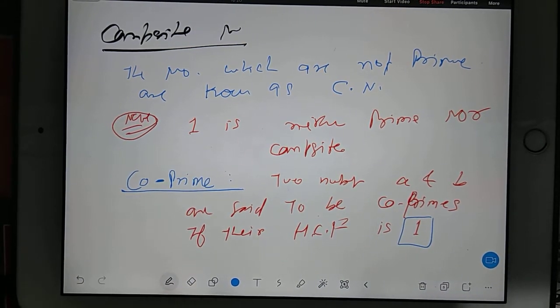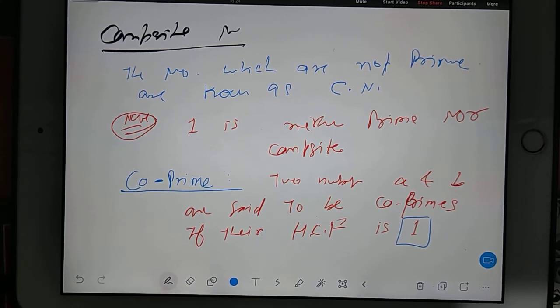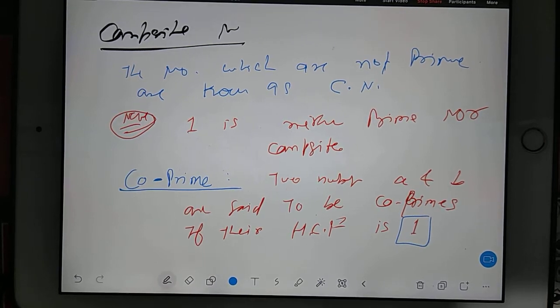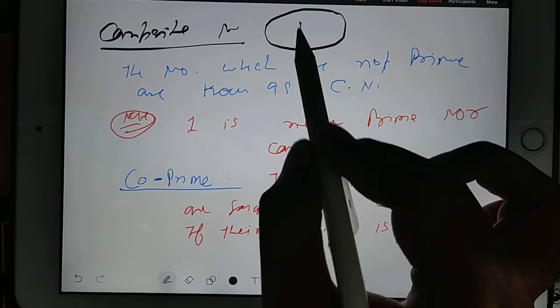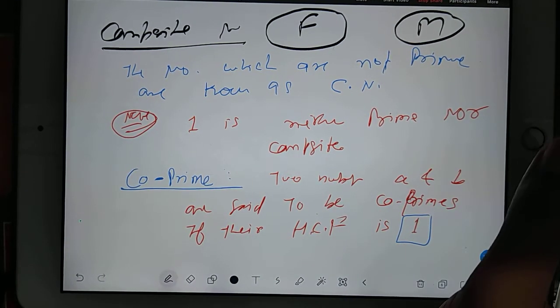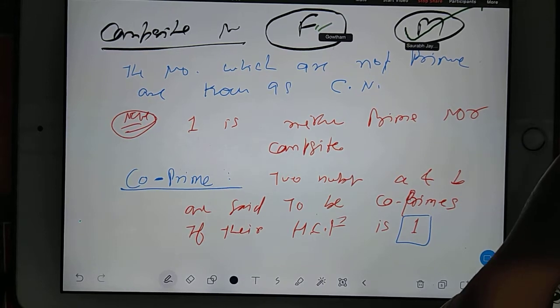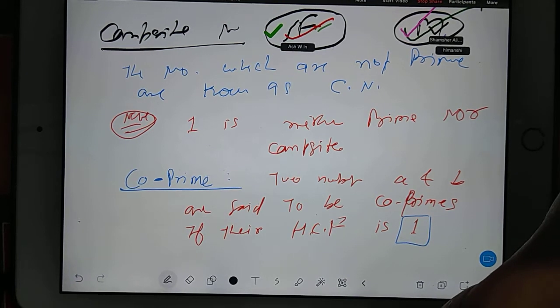Now maybe many of you have forgotten how to find HCF, because these things, LCM, HCF, we used to do in very childhood. So okay, truly you tell me guys, how many of you have forgotten how to find HCF and how many still have it in memory? At least 4-5 students.